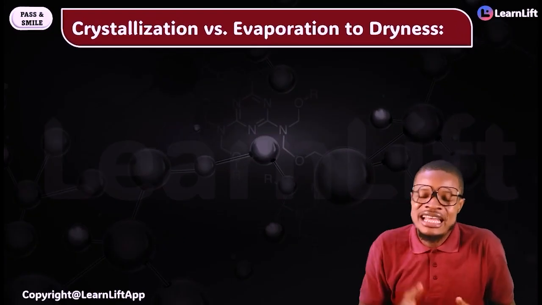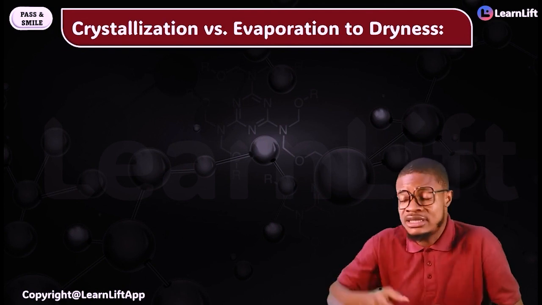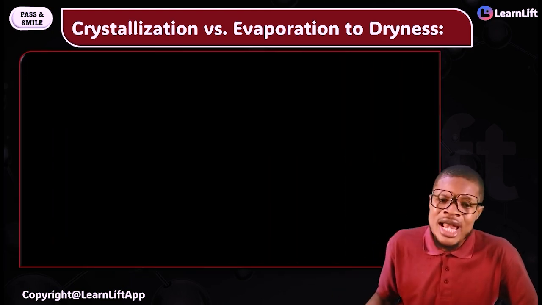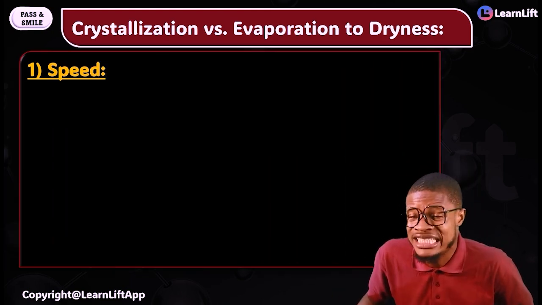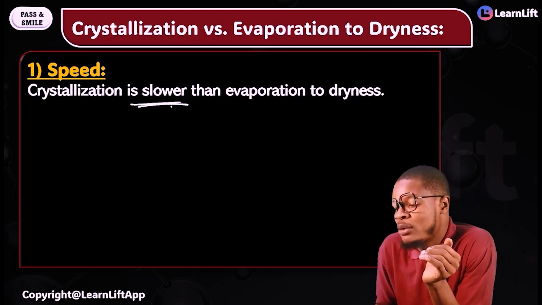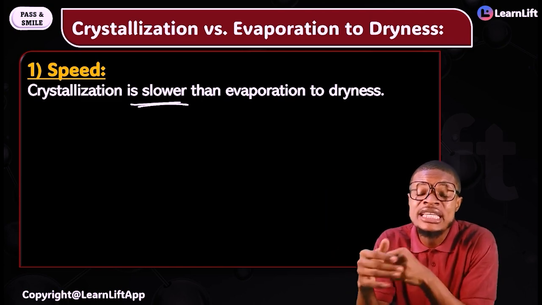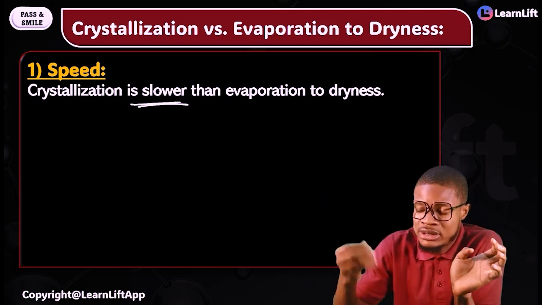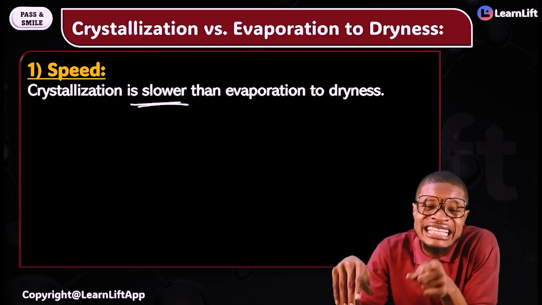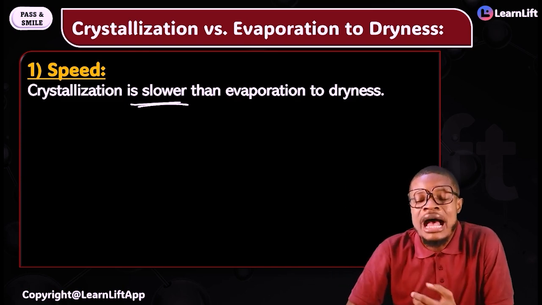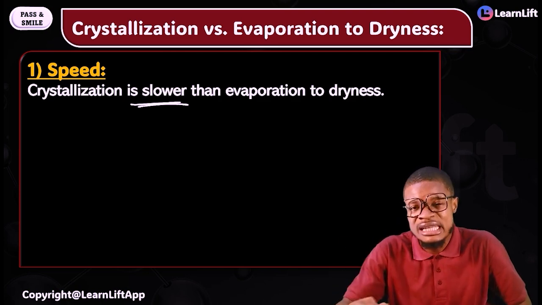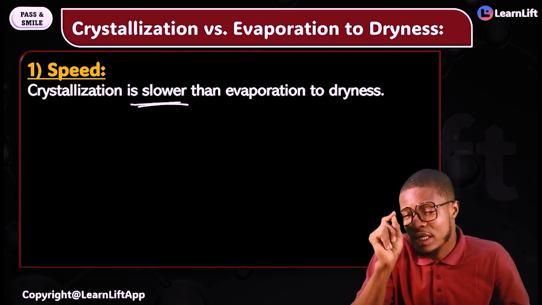And of course, crystallization and evaporation to dryness, what are their differences? There are 3 powerful differences. Number 1 difference is in terms of speed. Crystallization is slower than evaporation to dryness, because in evaporation to dryness, you just heat it directly, and thereafter all the water will go out, and then you obtain your crystals. But in crystallization, it is slower, because you need your clamp and stand, your filter funnel. Before you can carry out all of this procedure, you will heat it gently, and the procedure is long in crystallization.